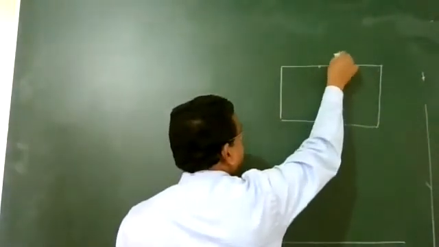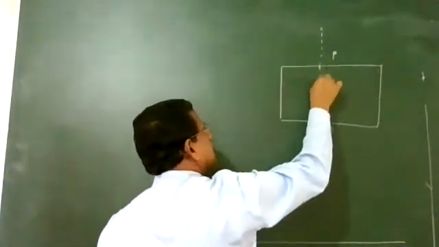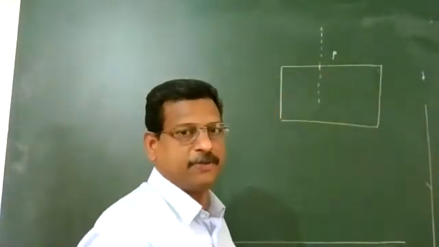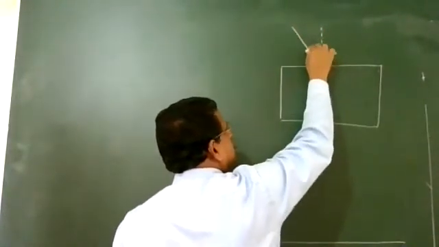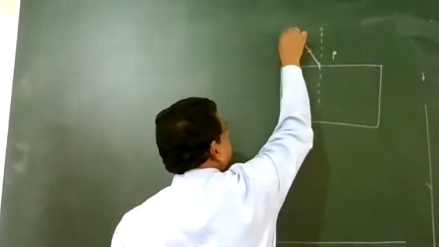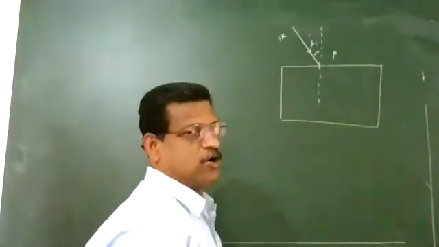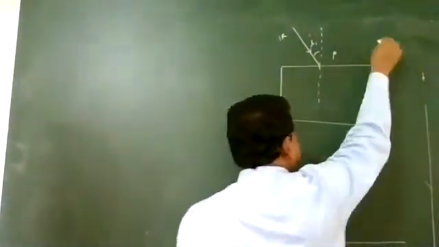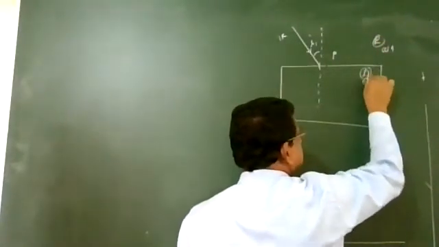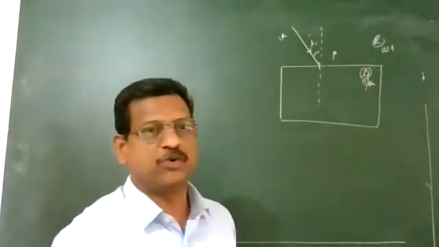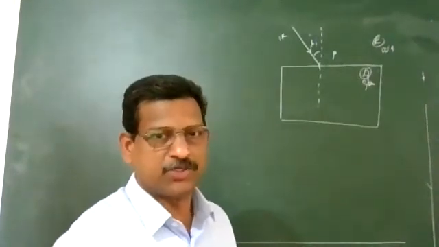I am taking the point P and drawing the normal at the point P. The light ray reaches this point. The incident ray makes an angle, say I1, the angle of incidence. This is the rarer medium, the air medium. This is the denser, the glass medium. The ray bends toward the normal. Velocity decreases.